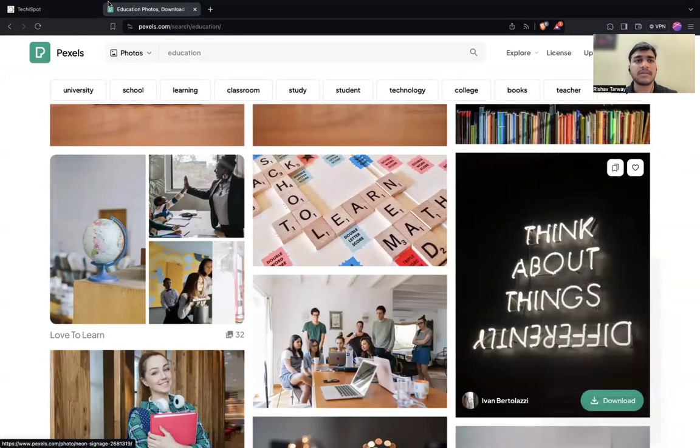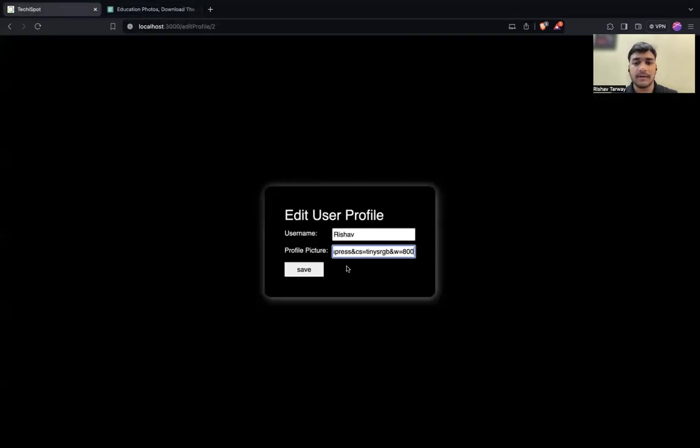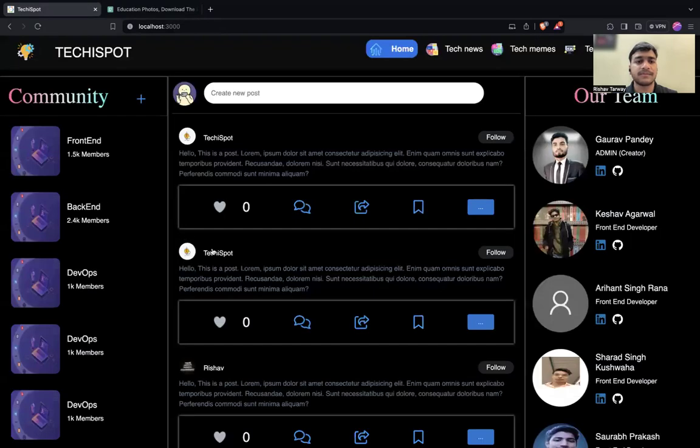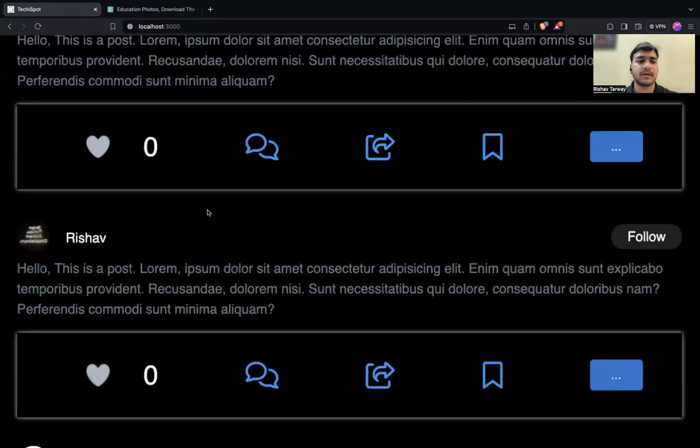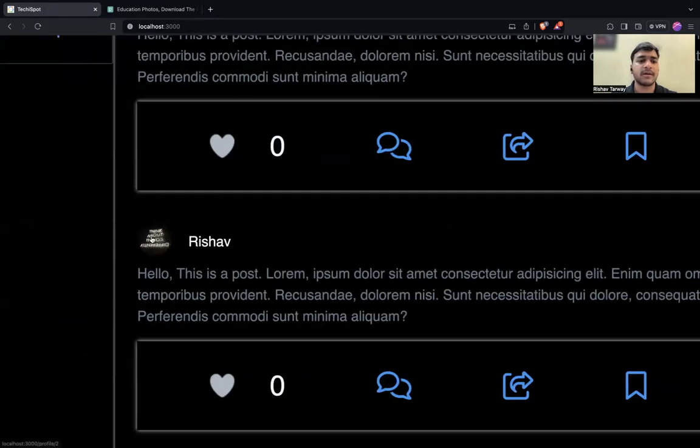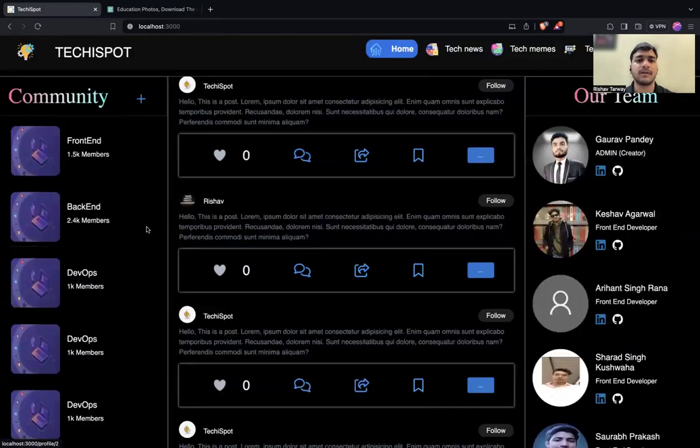let's copy this image address, and once I save this picture, so I was talking about this one. So my name and the picture are changed. This is the change we have implemented.